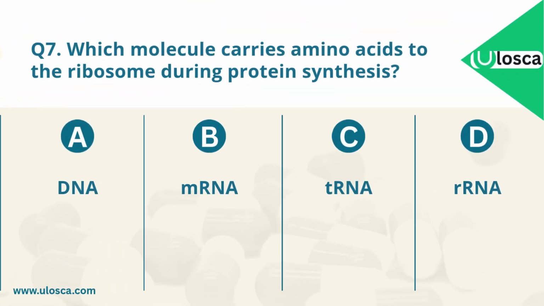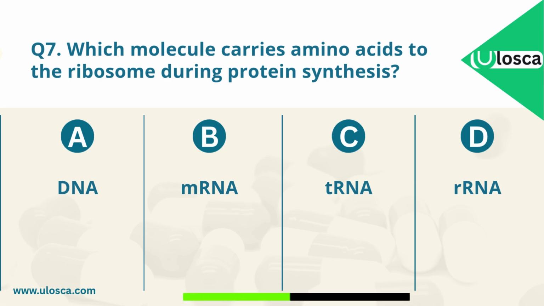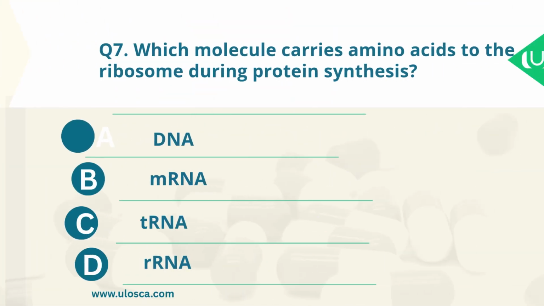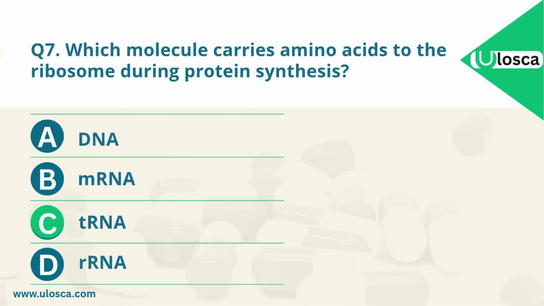Question 7. Which molecule carries amino acids to the ribosome during protein synthesis? A. DNA. B. mRNA. C. tRNA. D. rRNA. Which one is the correct answer? The correct answer is C. tRNA.